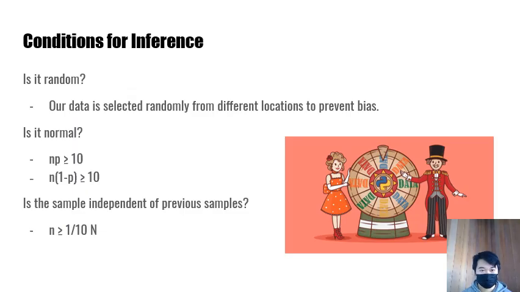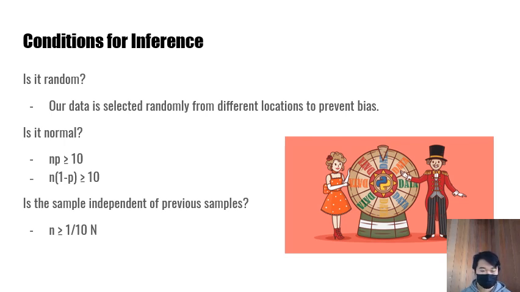Right, before we move on to calculations, we need to check for conditions, which basically allow us to calculate. The first condition is randomness, to prevent bias. It is, however, important to note that the sampling method we used was not completely random. It involved more of a picky-choosy approach, because no methods of true random sampling were available to us for this experiment.